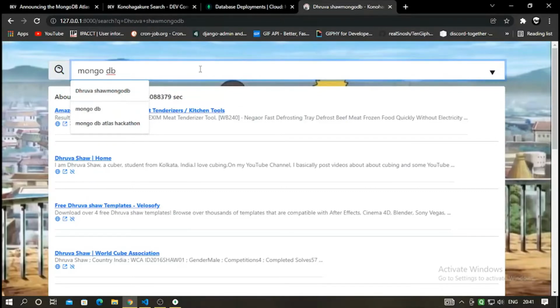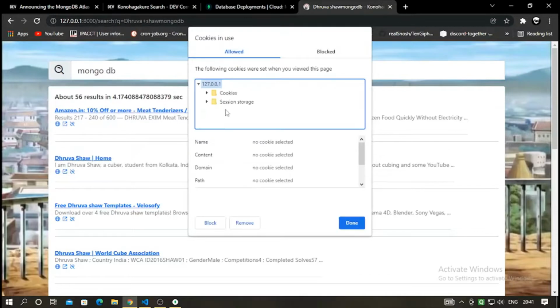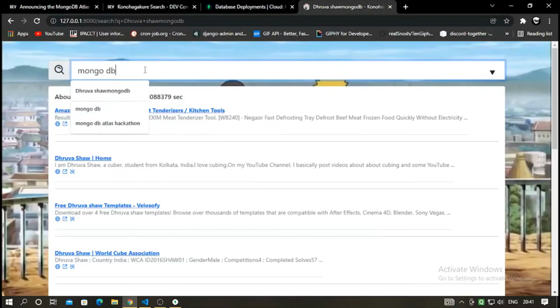It stores your search query in the session which is actually created. Let me show you the cookie session storage. There you can see a session cookie. It stores the search query in the session cookie, and whenever you type here, it presents it as an autocomplete. So I'll search MongoDB first, then press enter and wait for it.